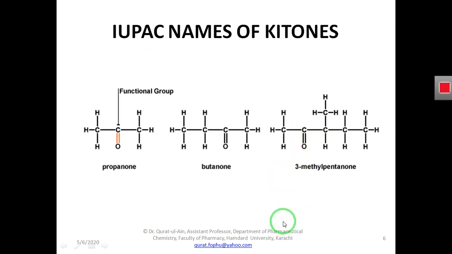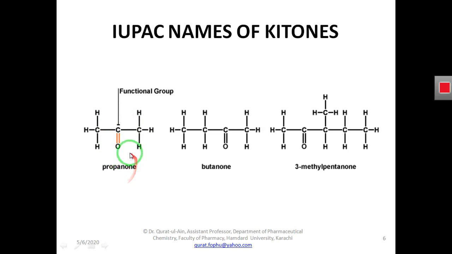All the ketones that have a single bond and are derivatives of alkanes are named by using ONE in the suffix of the alkane name.